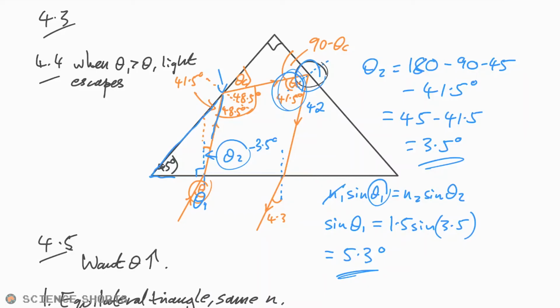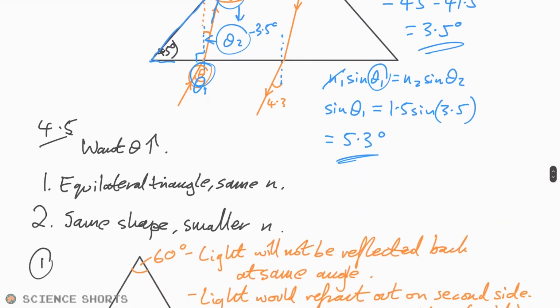In order for light to still be TIR'd at this point, what would need to happen? Well, we would need the angle here to increase, which would mean that the angle there must decrease. This angle must decrease, and so that means that this angle decreases. If that's the case, then that ultimately means that this angle going in here would also decrease.